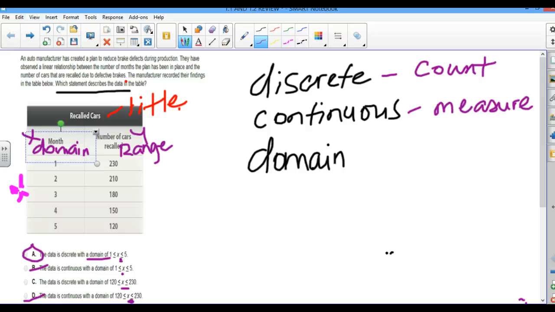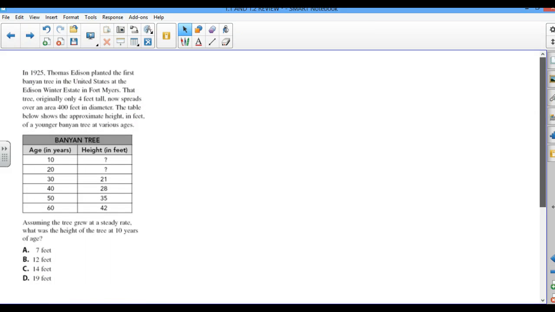Let's move on to the next one. All right, so here is another question. Here's number 2. First thing we want to do is to look at our choices, as this is multiple choice and the answers are in feet, so probably they're going to ask me to find the feet of something. So now next thing we want to do is to go ahead and look at the table. So the table here, feet, and here's my x and y. So that means the question has something to do with the y, with the range.